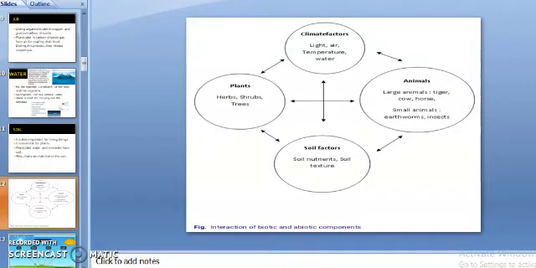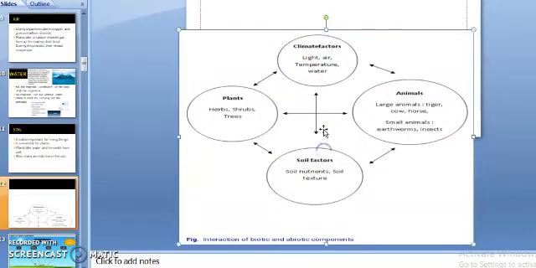Now see how these components are interlinked. Interaction of abiotic and biotic components. Climate factors and soil factors are abiotic components. Plants and animals are biotic components, and biotic components are getting affected by these abiotic components.